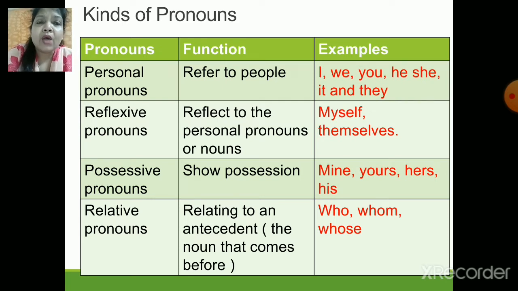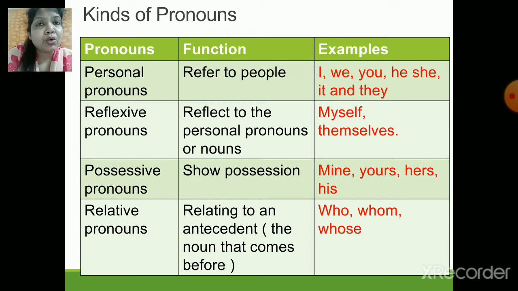That's right. Now let us come to the second one, reflexive pronoun. Reflexive means it reflects back to the personal pronoun. A simple example: she praised herself. Over here, she is a personal pronoun, which is reflected by the reflexive pronoun herself. So herself is a reflexive pronoun. A few more examples are myself, themselves. Yes, these are reflexive pronouns.